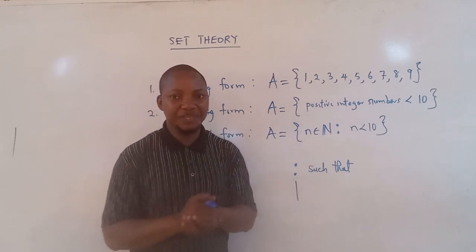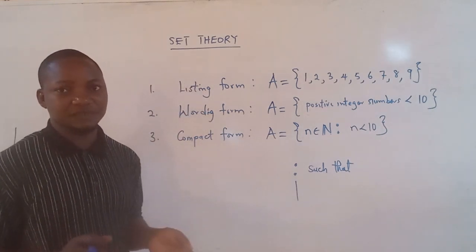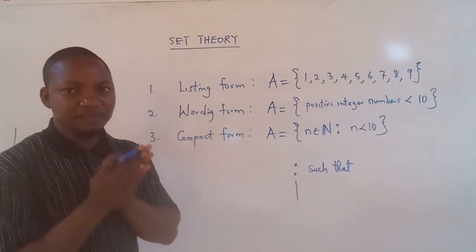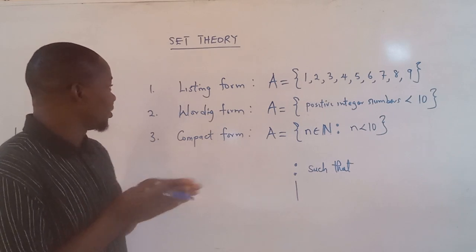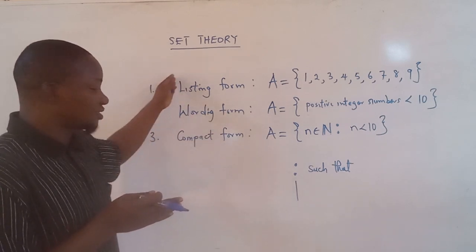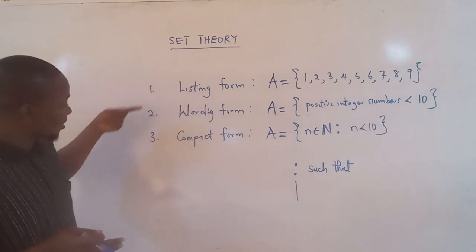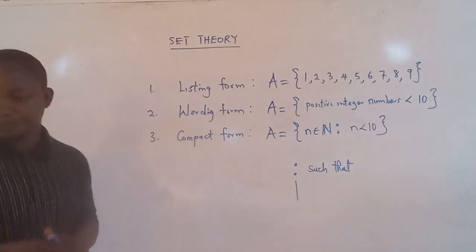So this is how we represent different kinds of sets. Now let us represent the six conventional numbers in mathematics with these three forms, or most especially the first and the third. So let's see them one after the other.